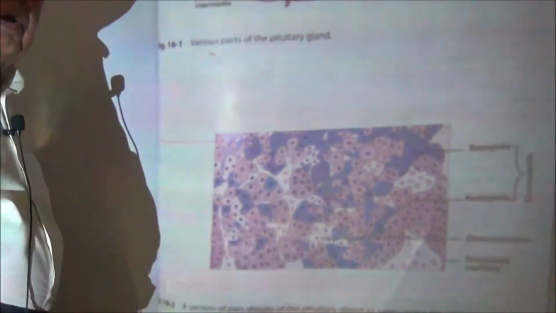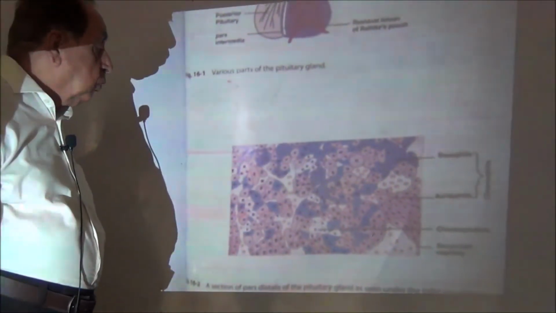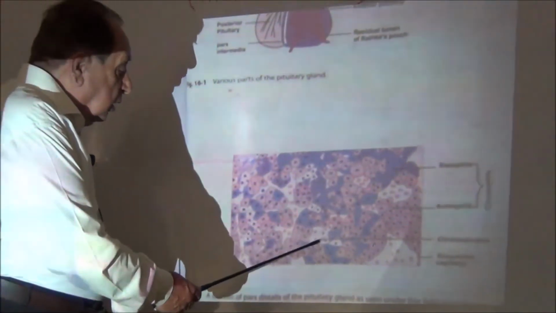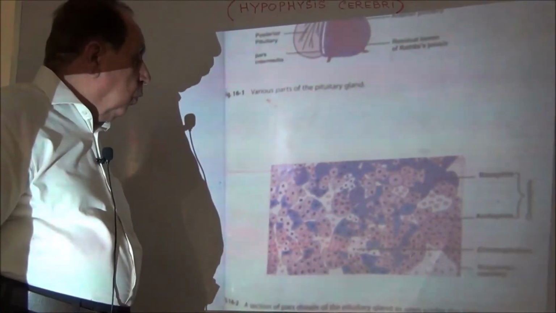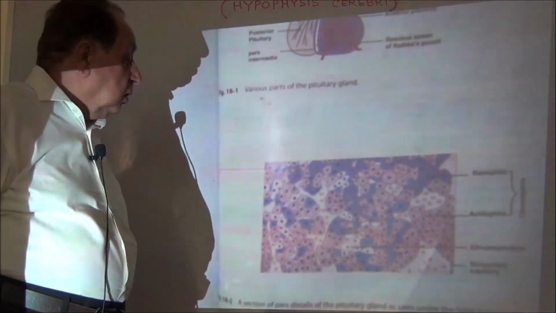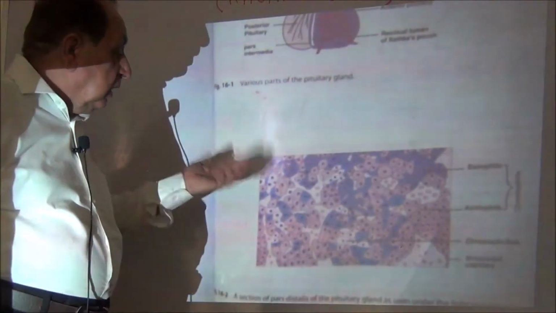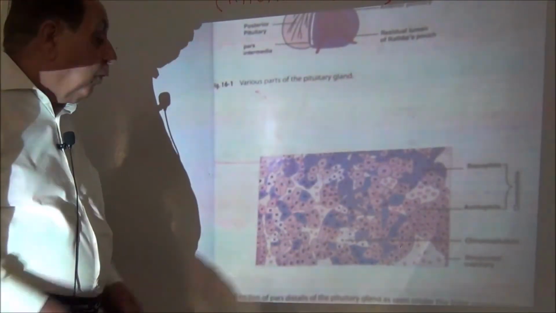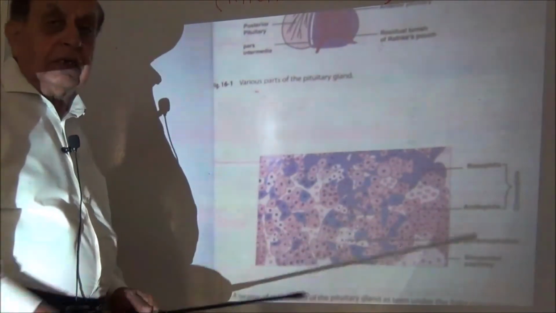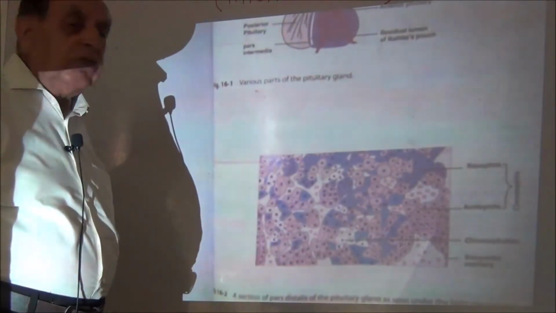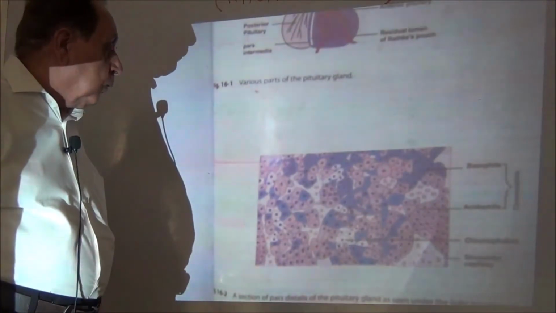These cells form the cords. The action of the chromophobes is not known, but one suggested action is that the chromophils are formed by the chromophobe cells, so they also work as stem cells.